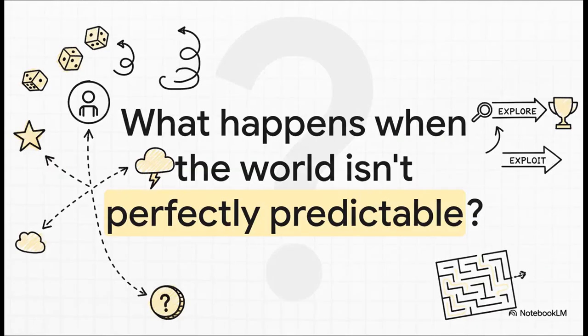Got it? So everything we've talked about works great in a nice, predictable world. But what happens when the environment gets a little messy? What if it's random? What if you take an action and you're not 100% sure what's going to happen? That opens up a whole new can of worms, and it's one of the biggest challenges in RL.